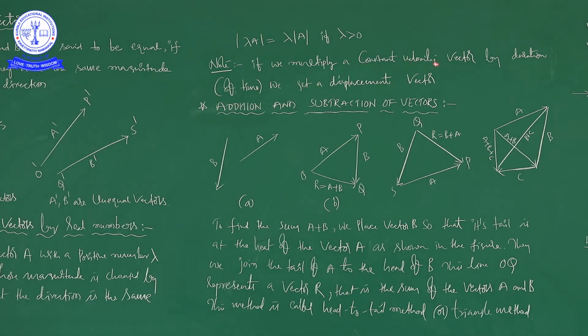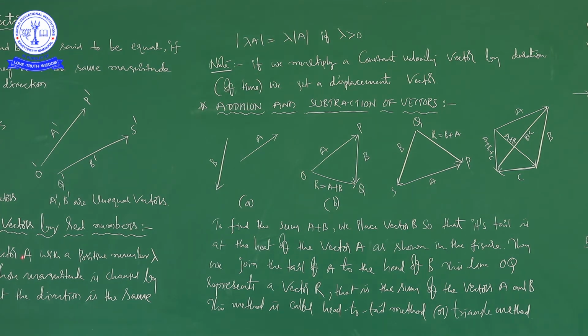If we multiply a constant velocity vector, what is meant by constant velocity? The magnitude and direction. Velocity is a vector quantity, no? So, it has both magnitude and direction. It also obeys the laws of vector addition, namely triangle law and polygon law. So, if you multiply a constant velocity vector by duration of time, so it is like velocity into time, then you will get a displacement vector, because here time is a scalar quantity, no? So, it is like a lambda.